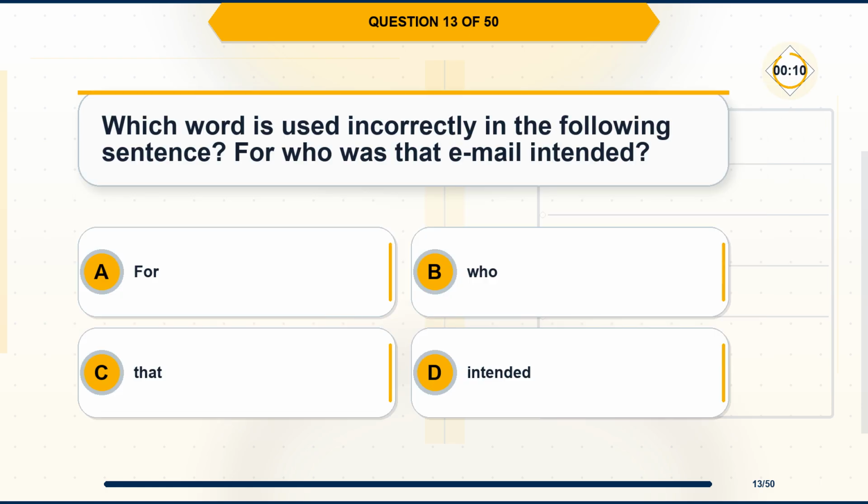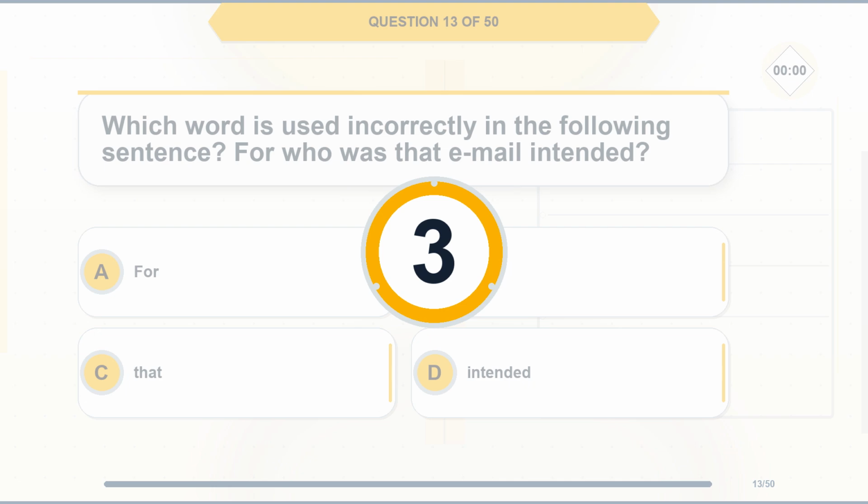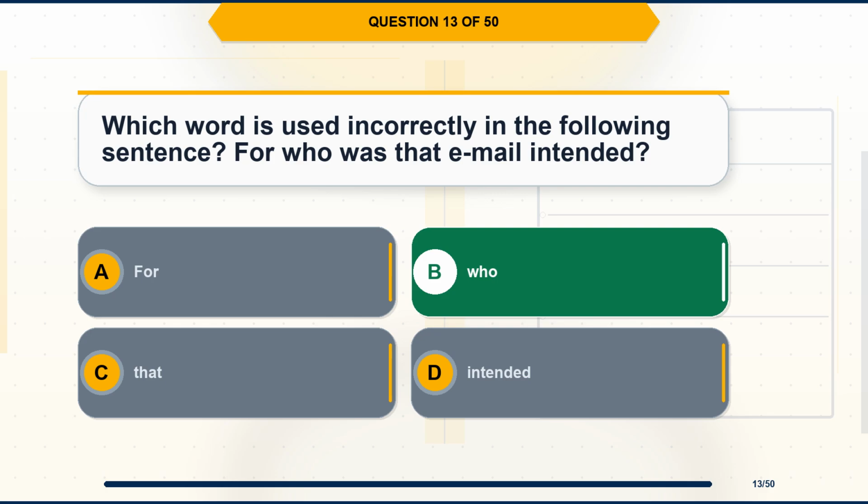Question 13. Which word is used incorrectly in the following sentence? For who is that email intended? Option A, for. Option B, who. Option C, that. Option D, intended. The correct answer is option B, who.